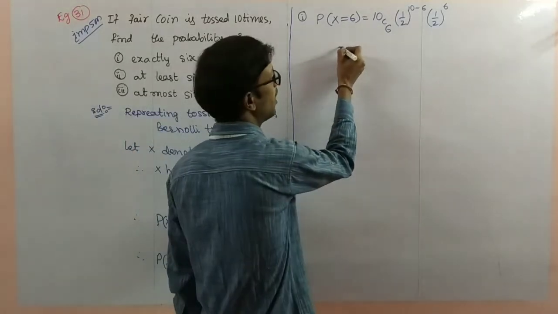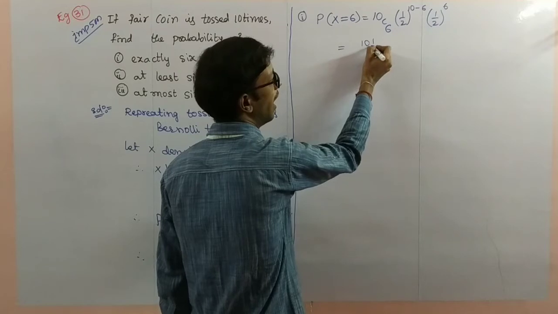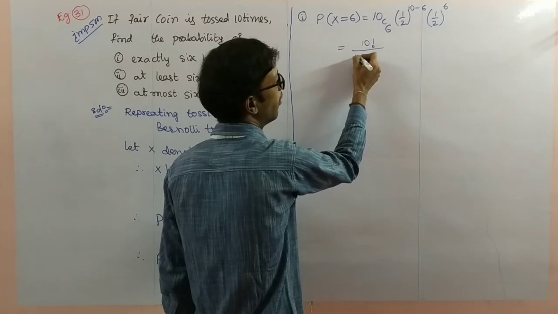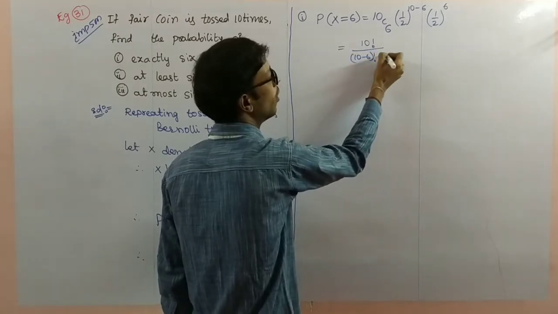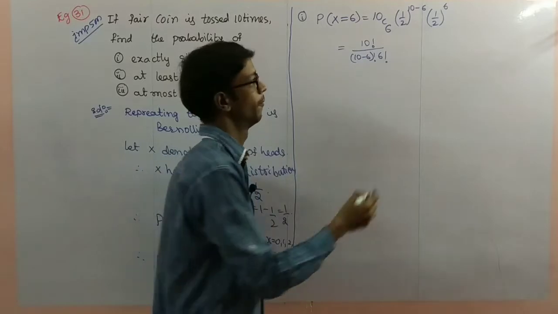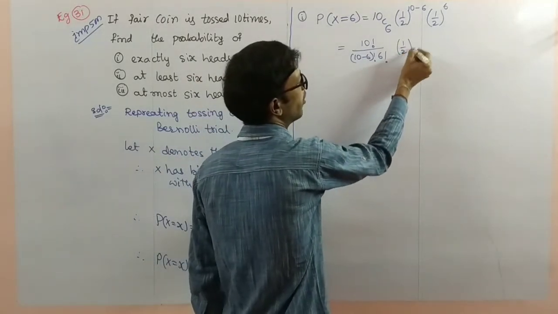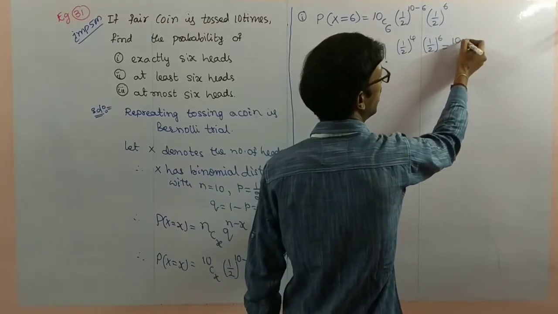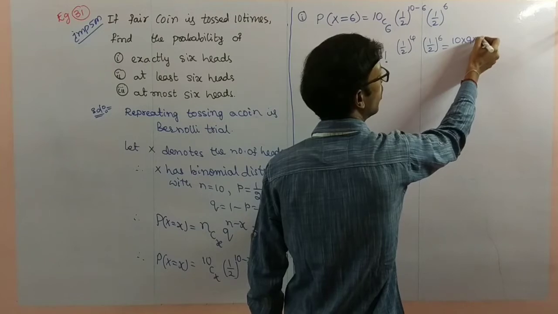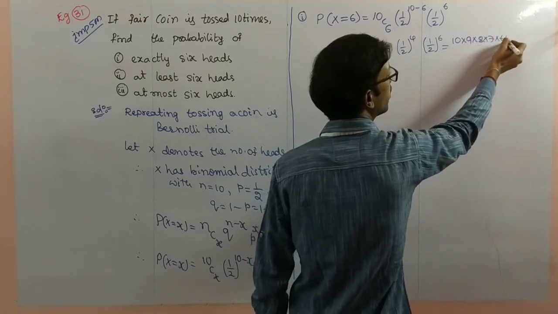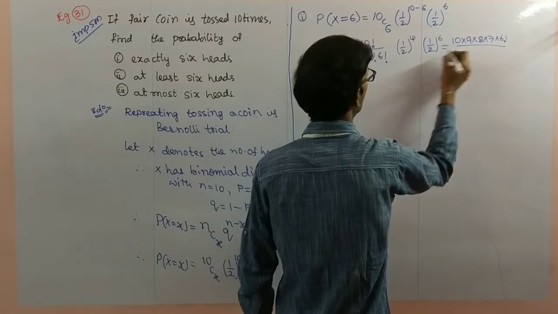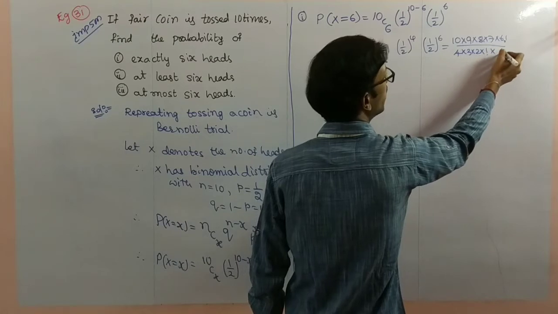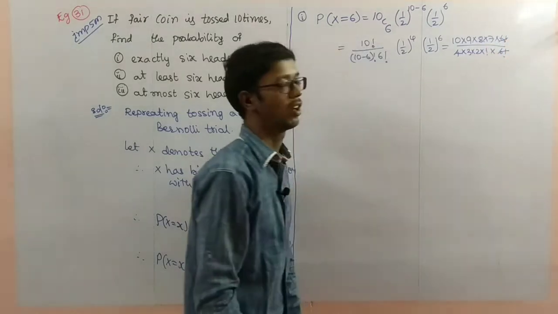Now use the NCR formula: n factorial by n minus r factorial into r factorial, with r equal to 6 here, into 1 by 2 power 4 into 1 by 2 power 6. That equals 10 into 9 into 8 into 7 into 6 factorial divided by 4 factorial, which is 4, 3, 2, 1, into 6 factorial. 6 factorial and 6 factorial get cancelled.